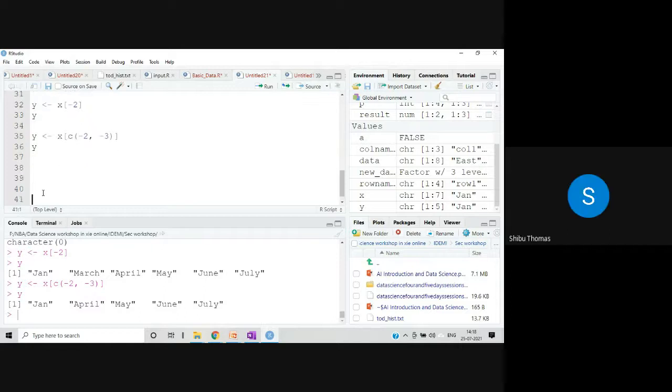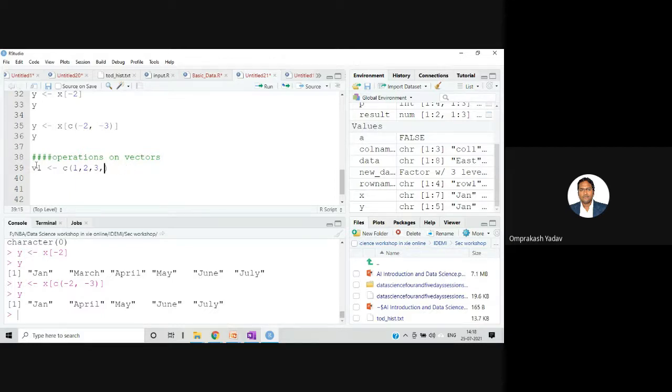Let's go ahead. Now let's say we are creating 2 vectors, and we will do some kind of operations. So let's create one vector with the c function with certain numbers.